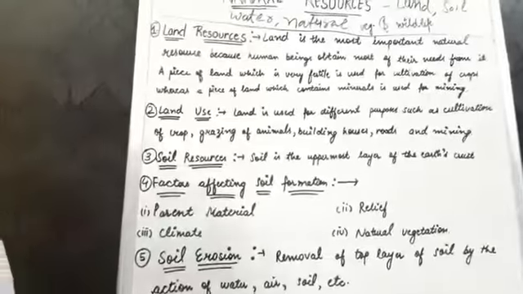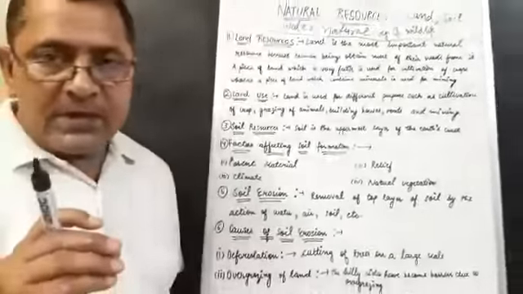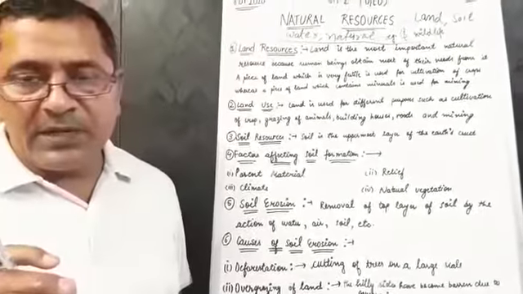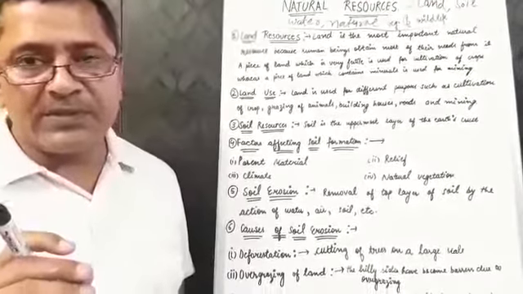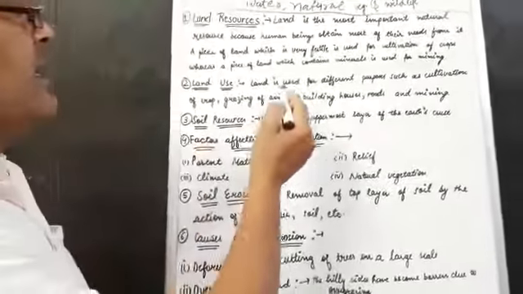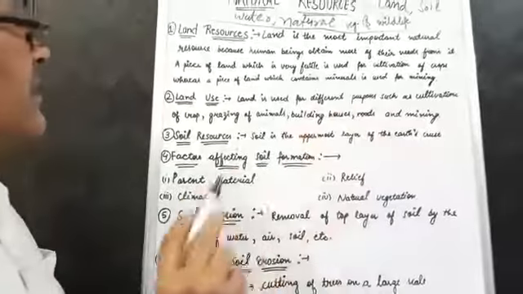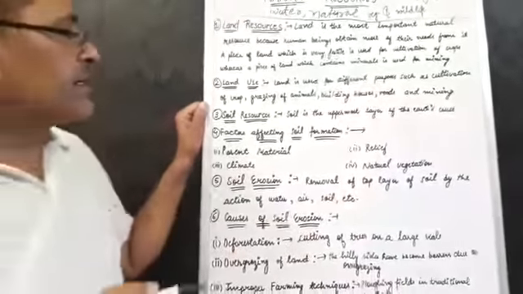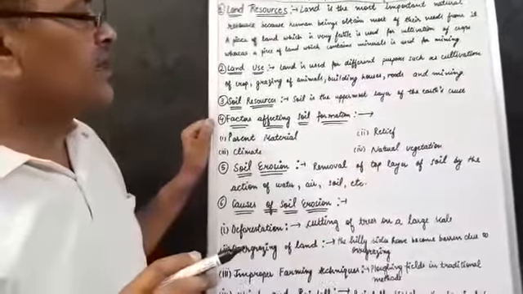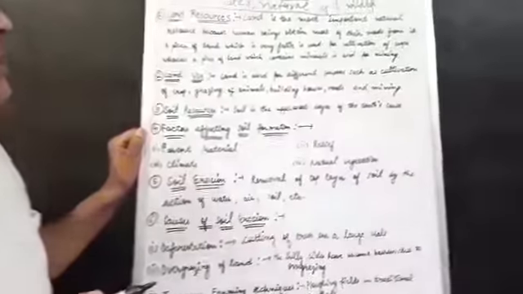Next, land use. What are the uses of land? Land is used for different purposes such as cultivation of crops, grazing of animals, buildings, houses, roads and mining.